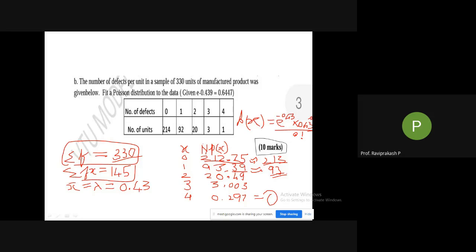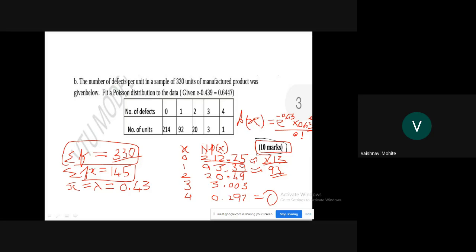Yes, sir. Okay. So for how much marks is it? 10 marks. You can see it here on the board. This is for 10 marks. One of the easiest sums. So if you get it, you are lucky. You can finish it in 5 minutes. Okay, done with this. Shall we move ahead?